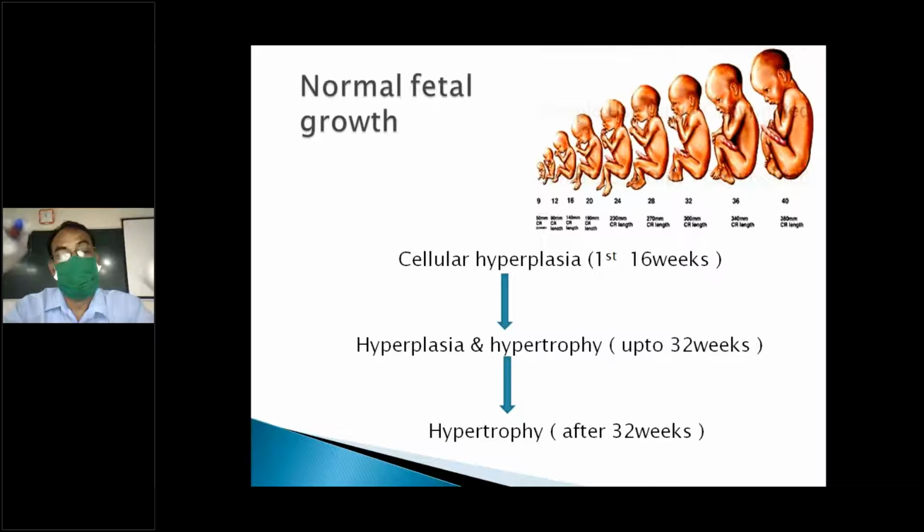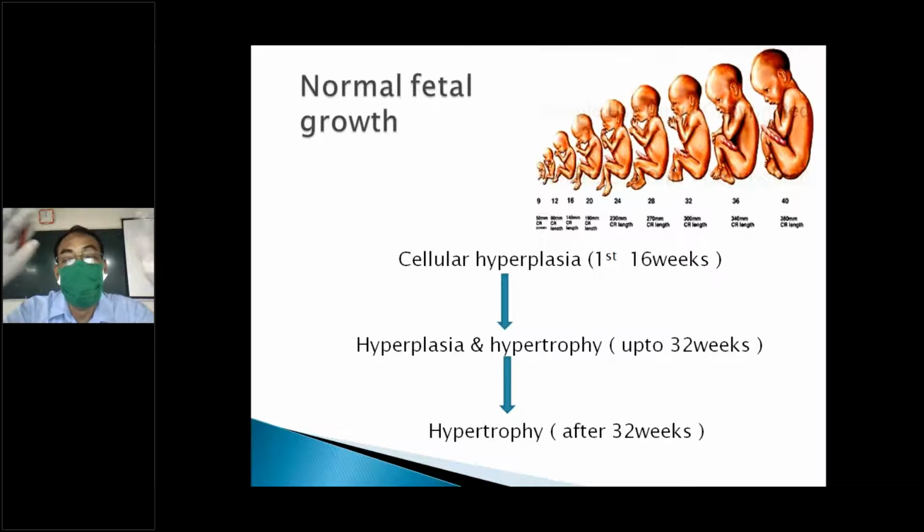After that, up to 36 weeks, there is hyperplasia and hypertrophy: an increased number of cells and an increased size of cells, and that is why the baby grows. After 30 weeks, there is no more hyperplasia or cell division, only hypertrophy, an increase in the size of the cell.